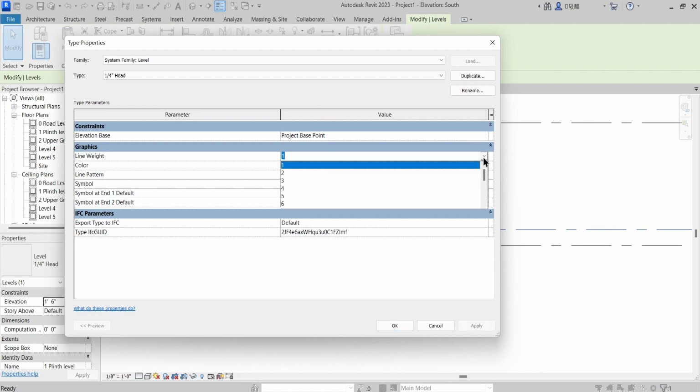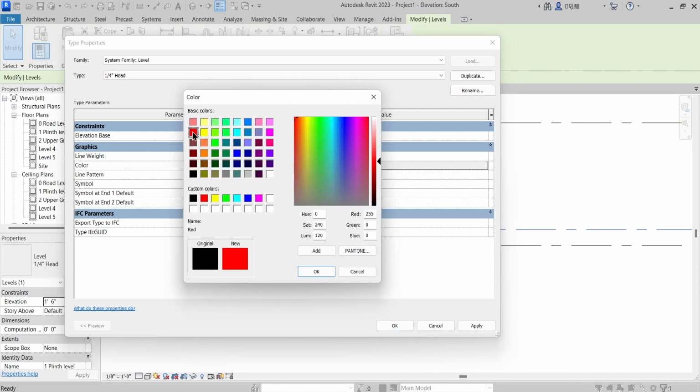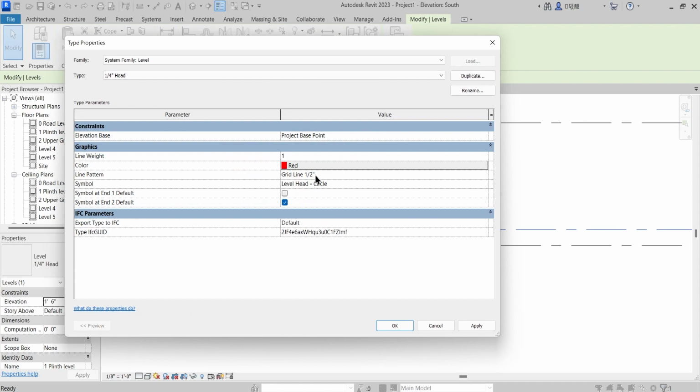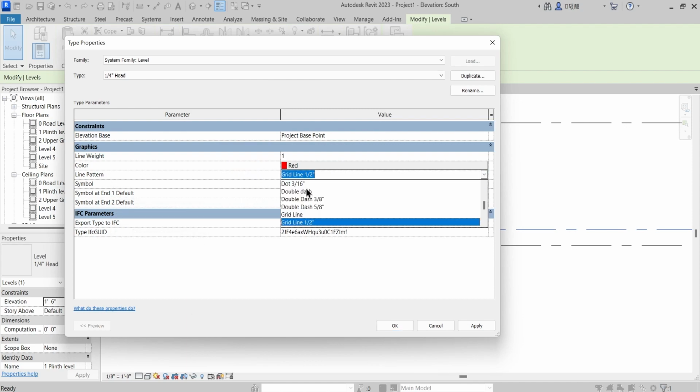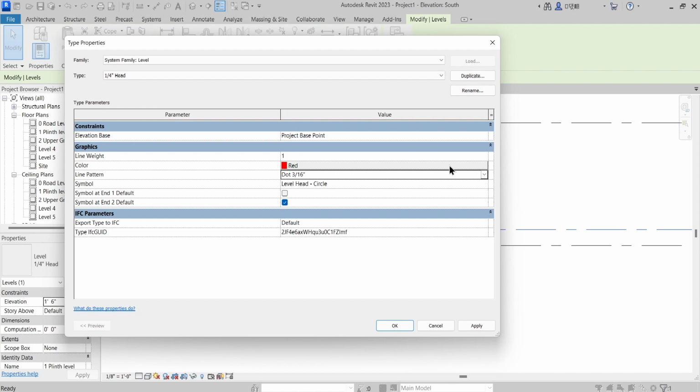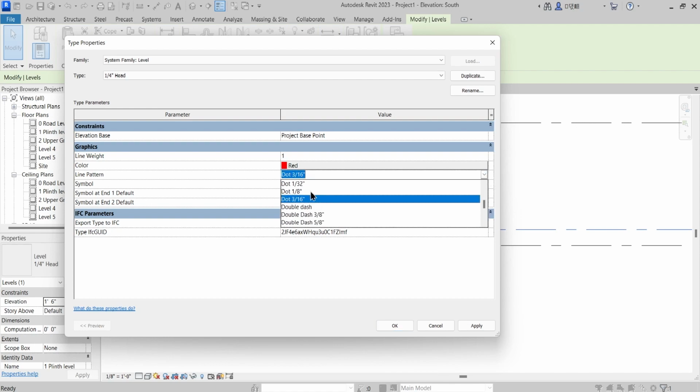For example, the line weight you can change, the color you can change, and the line pattern it does have. So see, line pattern, what type of line pattern do you want? This particular list is the number of different line patterns that are by default made by Revit.